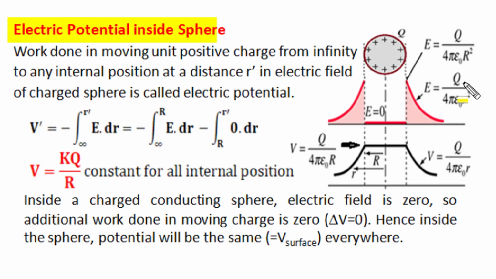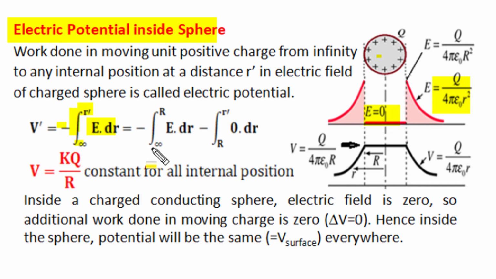To find the electric potential inside this charged conductor sphere, we have to calculate the amount of work done in moving a unit positive charge from infinity to an internal position r dash, which is less than capital R, the radius of the sphere. Force multiplied by displacement is the elemental work done in electric field intensity E for elemental displacement dr, and since displacement is made against the direction of force, this negative sign is taken in the calculation. Total work can be obtained by integration from infinity to the internal position. Since the electric field external to the sphere follows a 1 over r square inverse square relationship, and inside the conductor it is everywhere 0, we have to make this integration calculation in 2 parts.